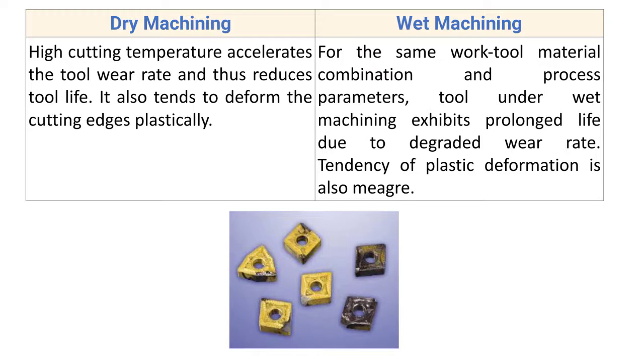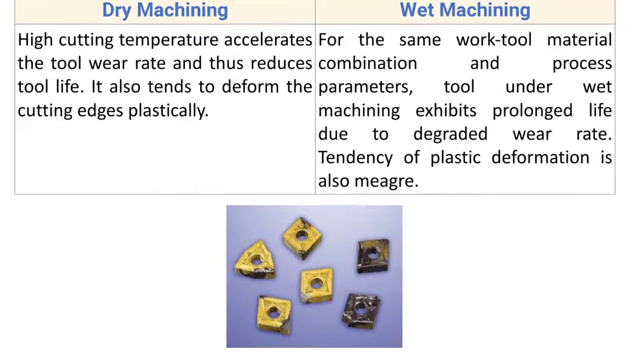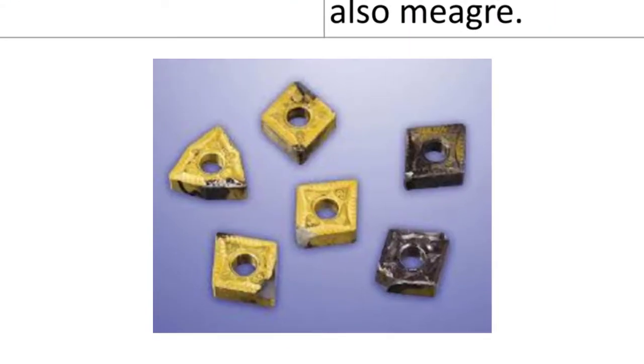So in case of wet machining, we are using the cutting oil. That cutting oil will take out the heat from the workpiece and the cutting tool, and hence there will be low heat and low temperature at the tool tip. And as there is low heat and low temperature at the tool tip, your tool wear rate is also less, and again there will be no plastic deformation at the tool tip.